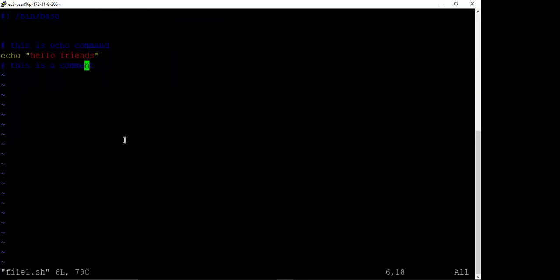Suppose we want to enter variables. So first we remove this part.